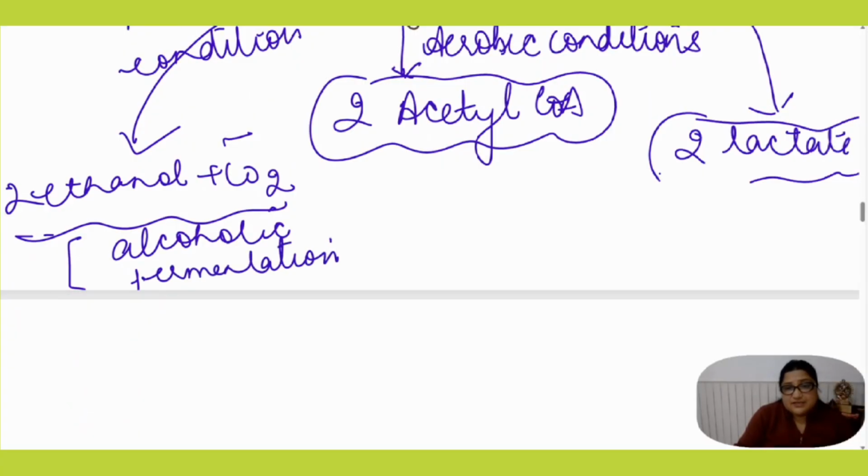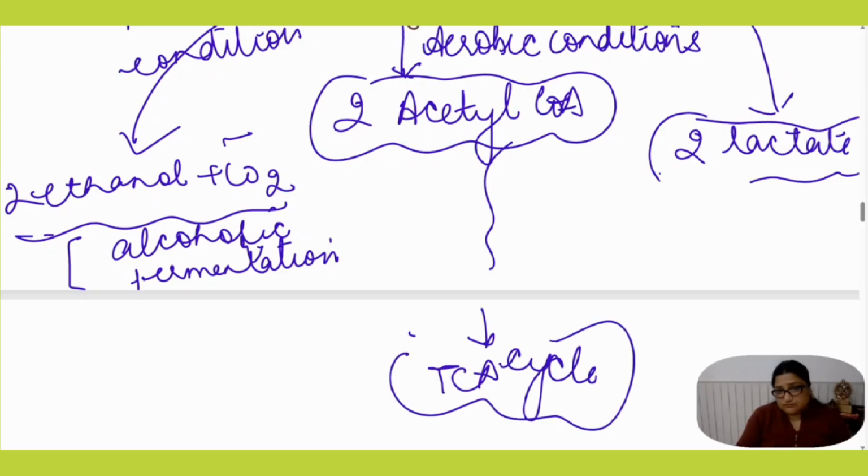Further, this acetyl coenzyme A will be entering into the TCA cycle, which in turn will be producing more reducing equivalents.